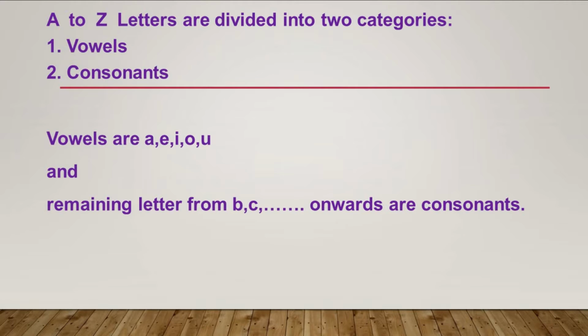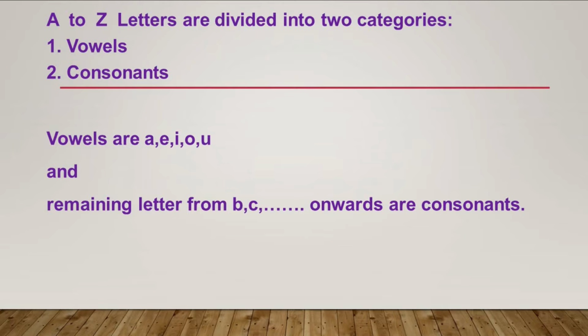New words, vowels and consonants. So let me introduce what are vowels and consonants first. A to Z. These are the letters that we have studied till now. So A to Z letters are divided into two categories. First is vowels and second is consonants.